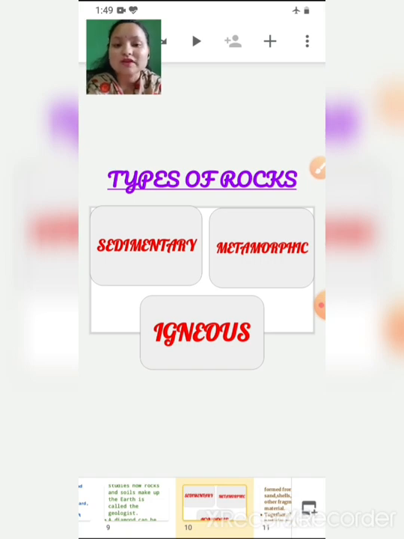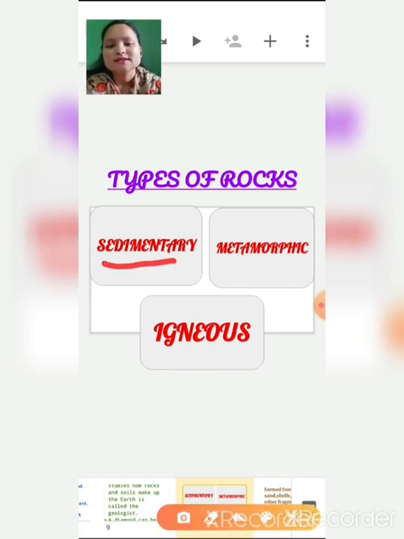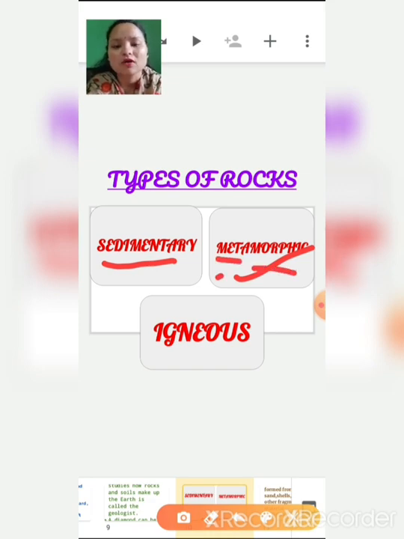So we have three types of rocks. First one is sedimentary rock. Second, metamorphic rock.